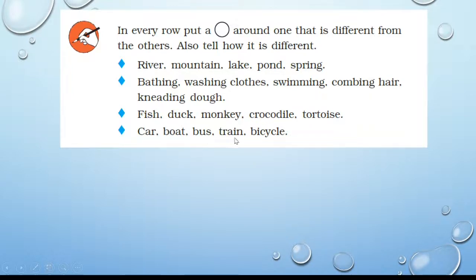Car, boat, bus, train, bicycle. To run a car, bus, train, bicycle we don't need water, but to run a boat we need water. So boat is different from the others.